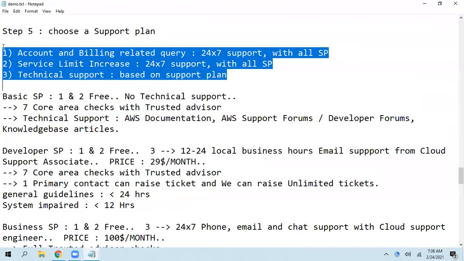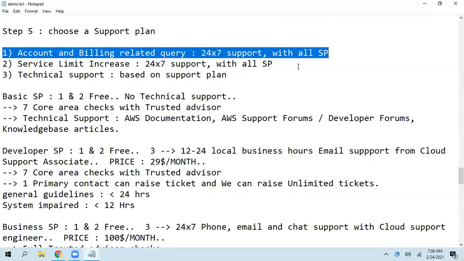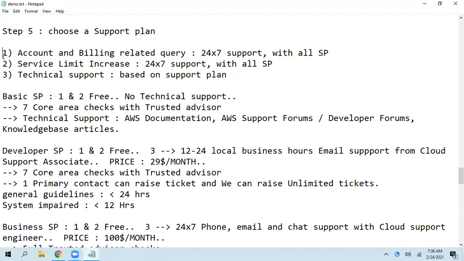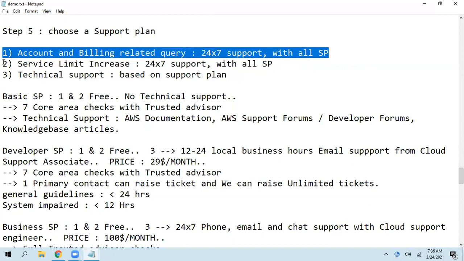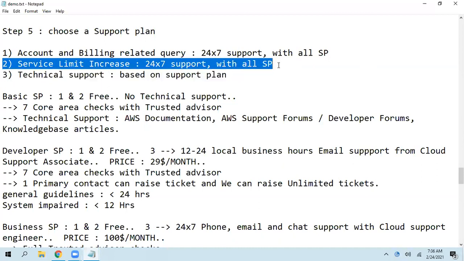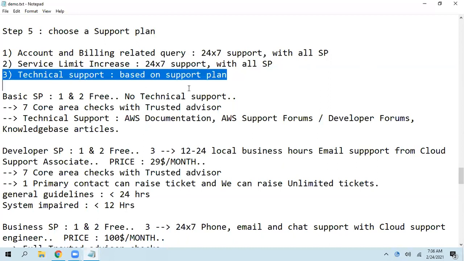The first one is accounting and billing related queries. If you are facing any issue related to account activation, or a service you are not able to use, or an unnecessary bill, or you don't want to pay the bill, in all those cases you can raise a ticket here. We have a soft limit for every service, so if you want to increase it, you can choose this soft limit increase.